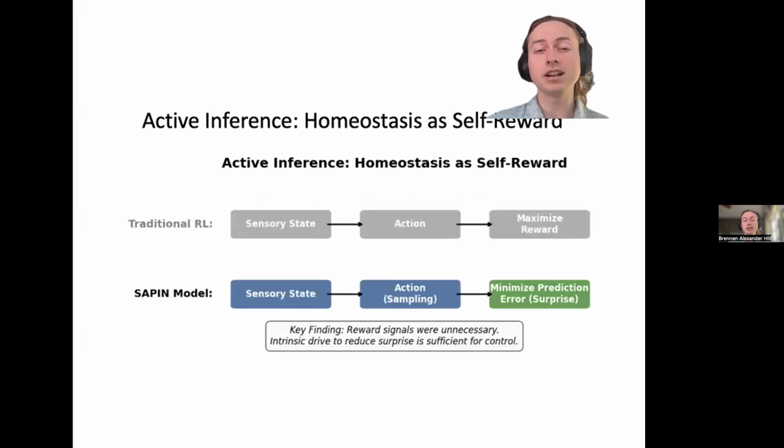This represents a shift in methodology. In traditional reinforcement learning, the top row, an agent observes a state and selects an action to maximize reward. In the SAPIN model, or bottom row, the agent views actions as sampling the environment. Its goal is to minimize prediction error, or surprise.